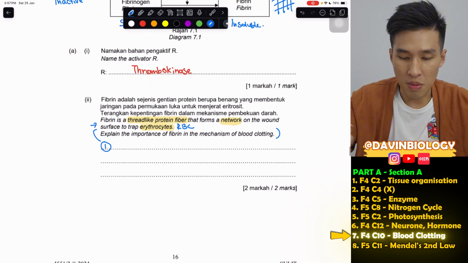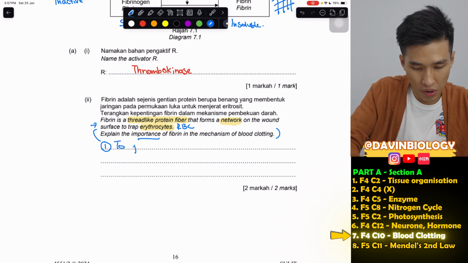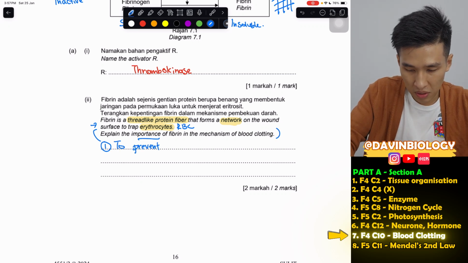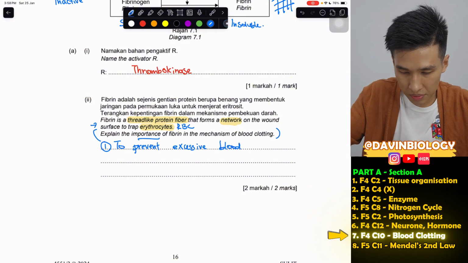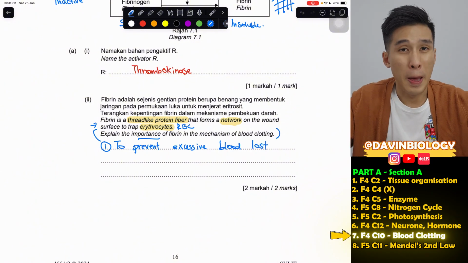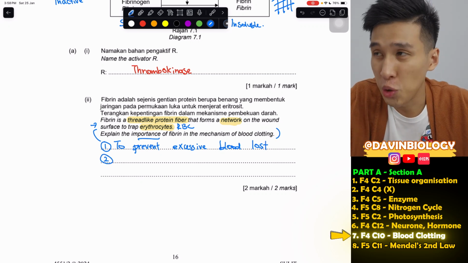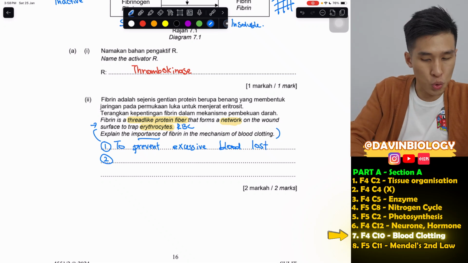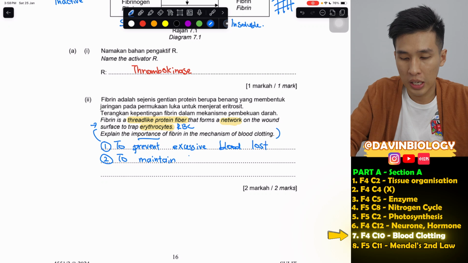So therefore, the importance of it is just basically the importance of blood clotting. So this is to prevent excessive blood loss. And besides that, you also want to maintain your blood pressure, and you want to prevent microorganisms from entering. You also can say that, basic importance of blood clotting. So I just read 2 very simple ones: to maintain blood pressure.